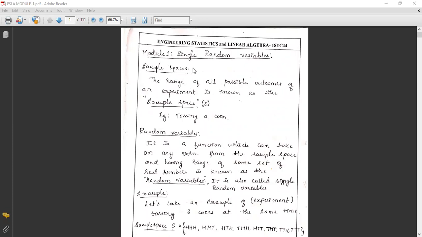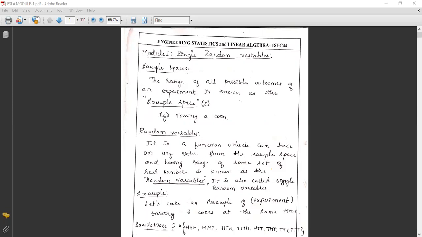First we'll see the definition of sample space. What is the definition? The range of all possible outcomes of an experiment is known as the sample space, which is denoted by capital S.